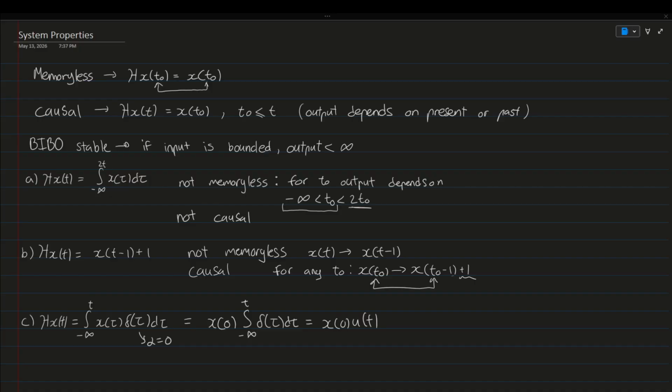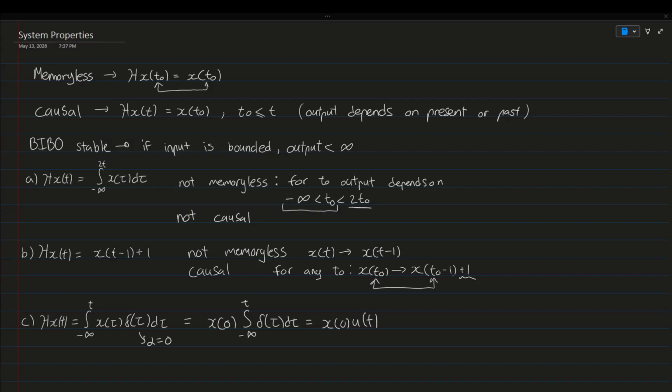If you wonder how I got the u of t, you could look it up: the area of the delta function is equal to 1 after t equals 0, and before 0 it's 0, so that pretty much defines the unit step function. Yeah, so x of 0 times u of t.